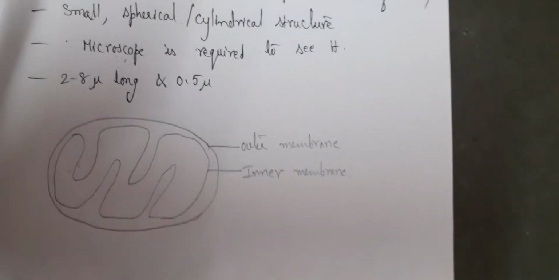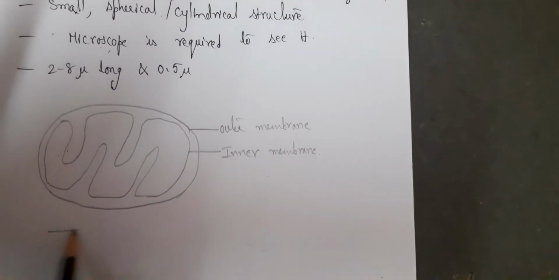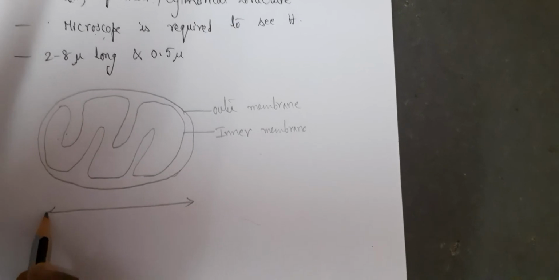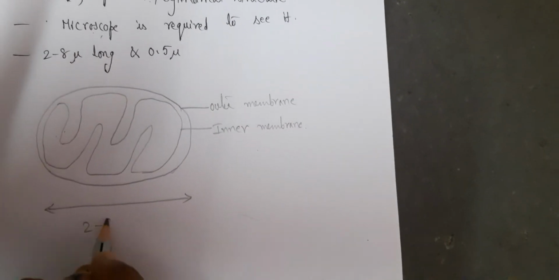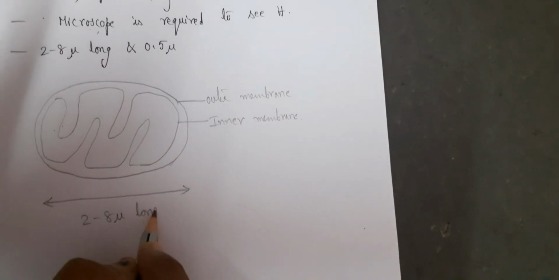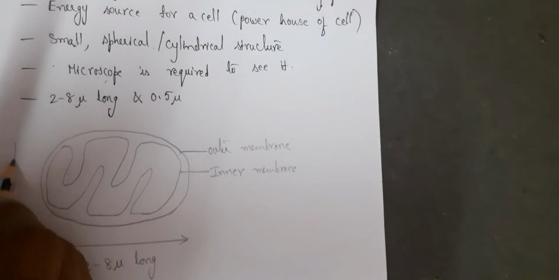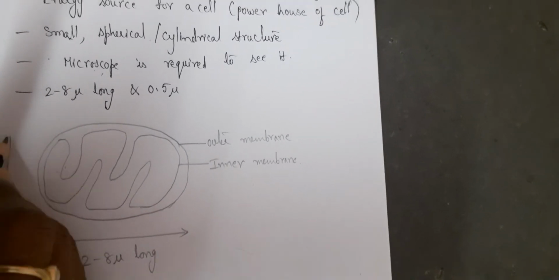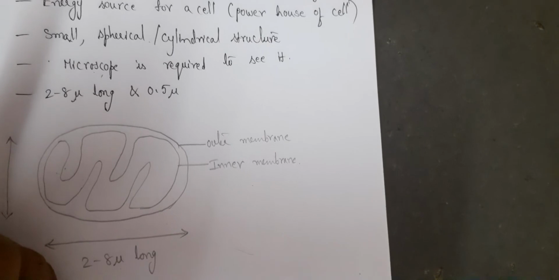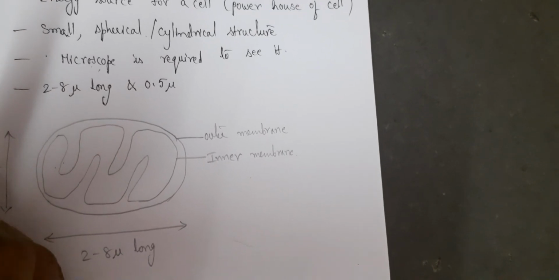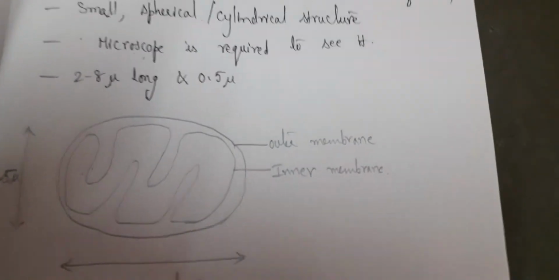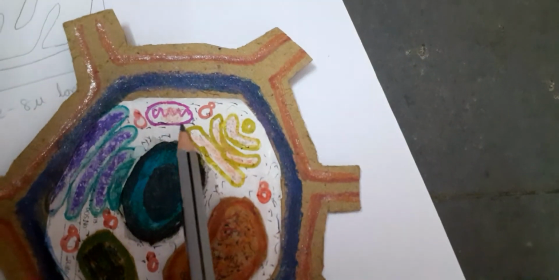Okay, so length means like this. How long is mitochondria? 2 to 8 micron long. How much is the width? Width means like this. 0.5 microns. Can you see? Here also, can you see mitochondria?